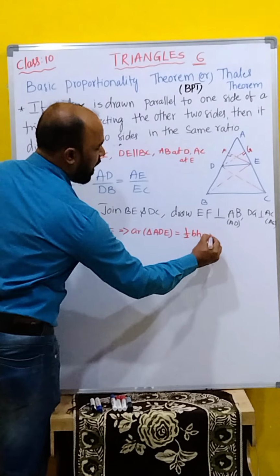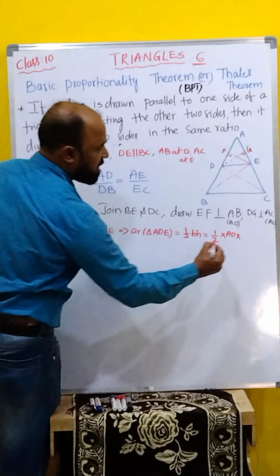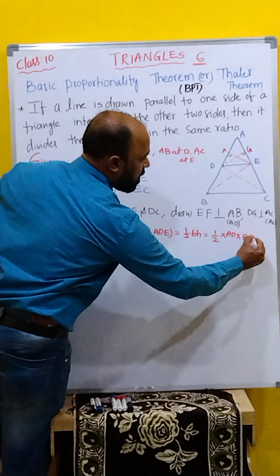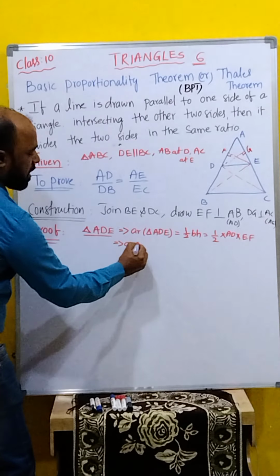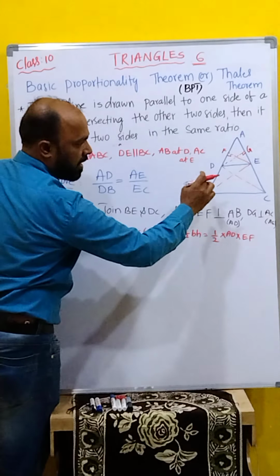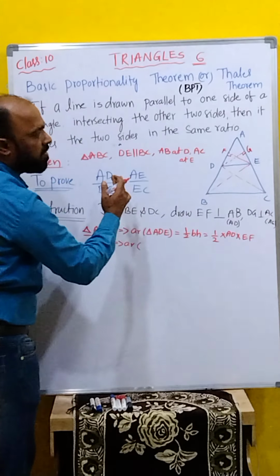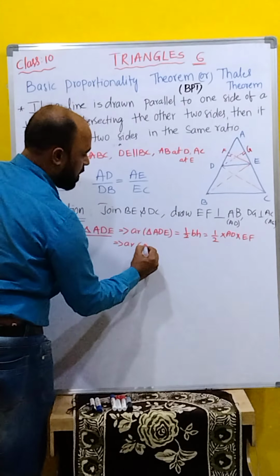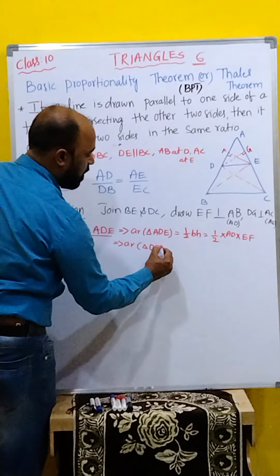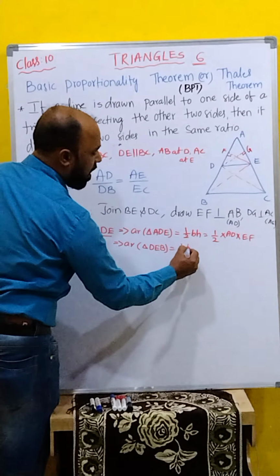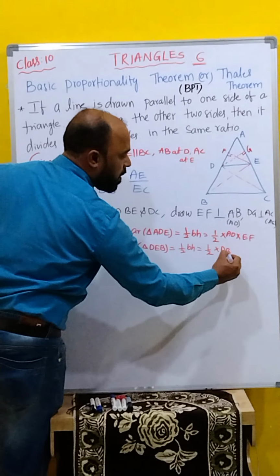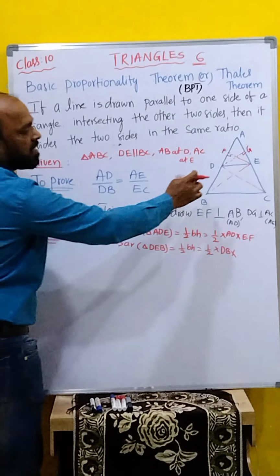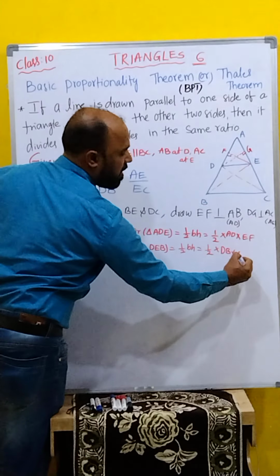And height is what? EF, because it is a perpendicular. Yes, so EF. Same way, another one. Area of triangle, what is another one? DEB. Only left side we are observing. Area of triangle DEB is equal to, same, half into base into height. Half into what is the base here? Base is DB, and height is same because it is outside actually, EF only.